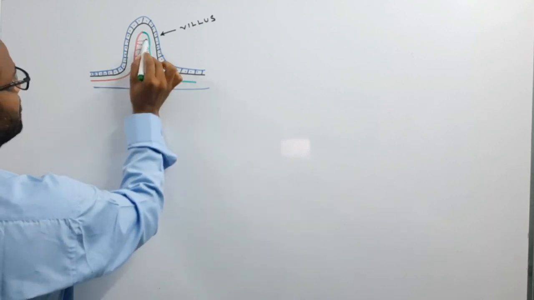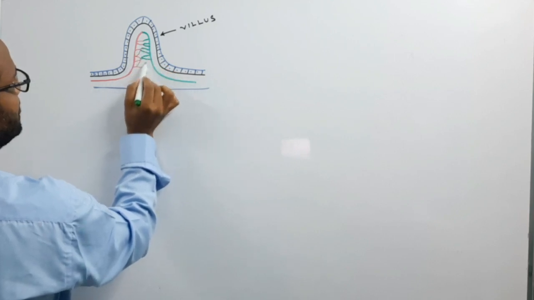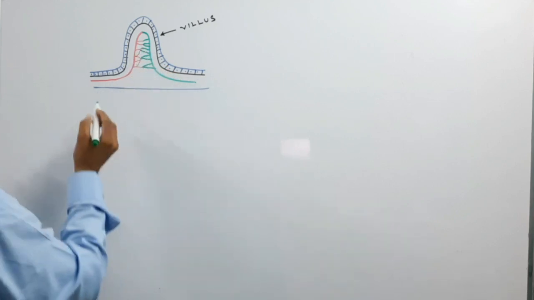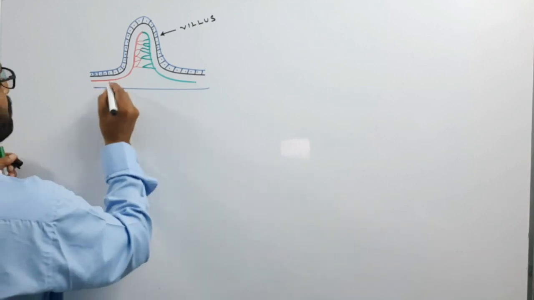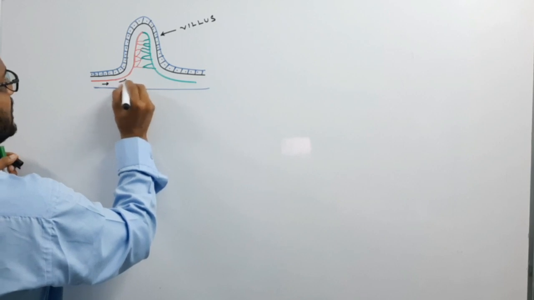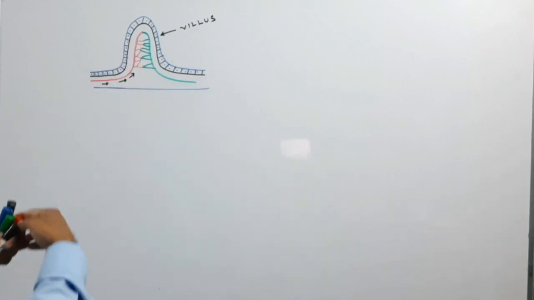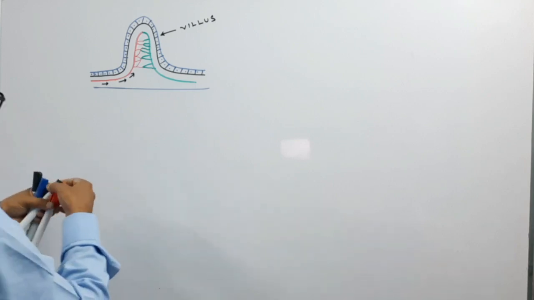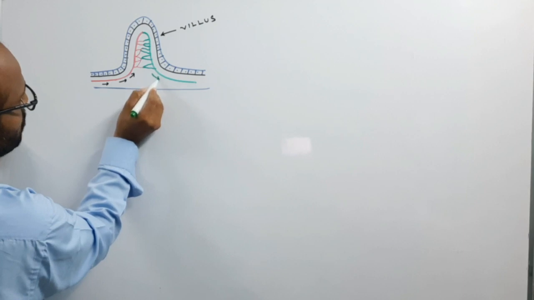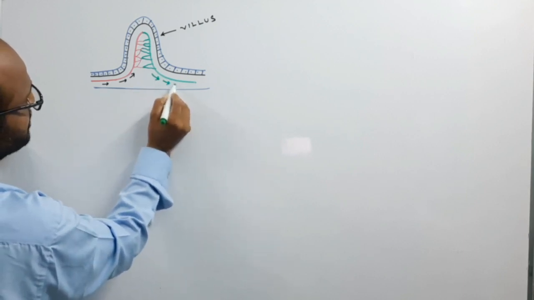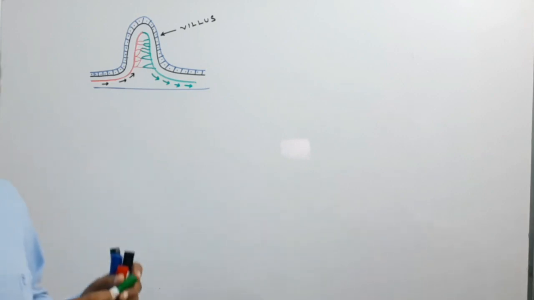So these are the venous capillaries, these are the venules. So the villus gets the blood through these red colored blood capillaries, and the venous blood which comes out from the villus goes through this green colored capillary.